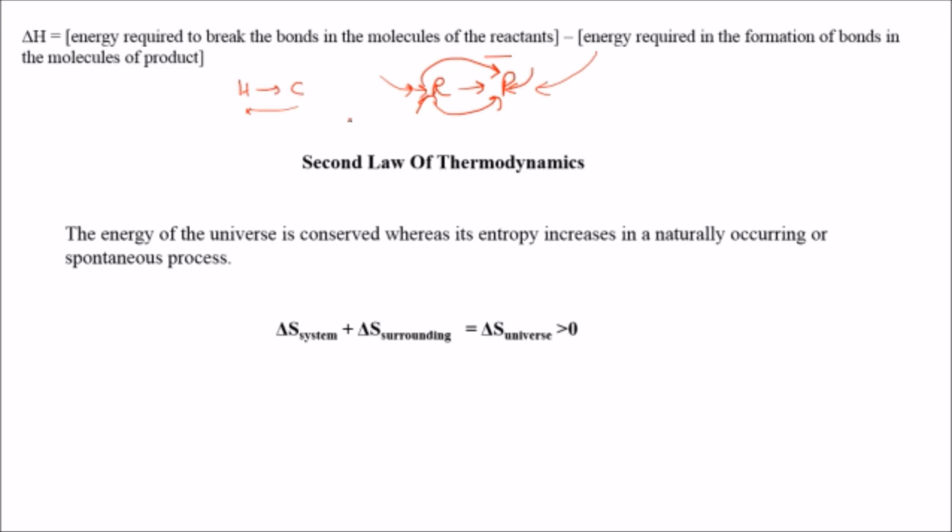So the second law of thermodynamics also states that the change in entropy of the system and surroundings, which equals that of the universe, will always be greater than zero. Okay. Entropy means what? If entropy is decreased, then orderliness will increase, as orderliness is related to randomness.